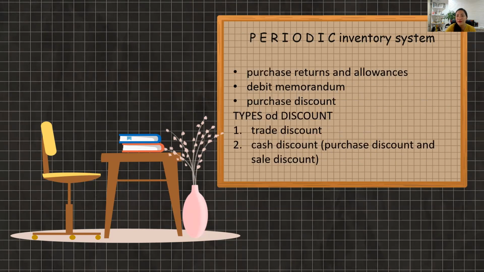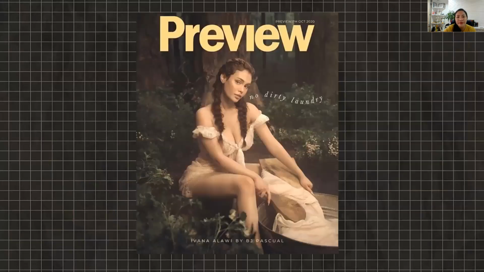Okay, so periodic inventory system: purchase returns and allowances. There are debit memorandums and purchase discounts as well. These are the accounts that you may encounter. So types of discount: trade discount, cash discount, purchase discount, and sales discount. Okay.